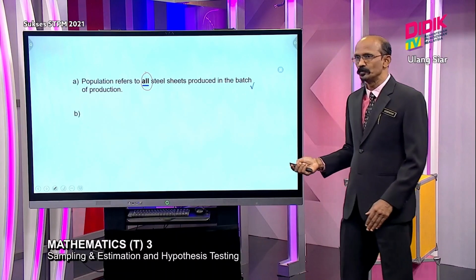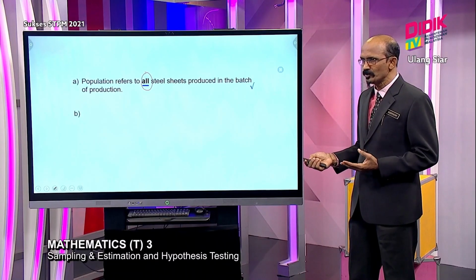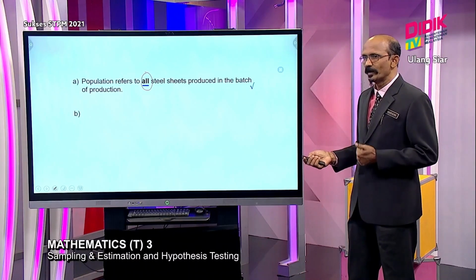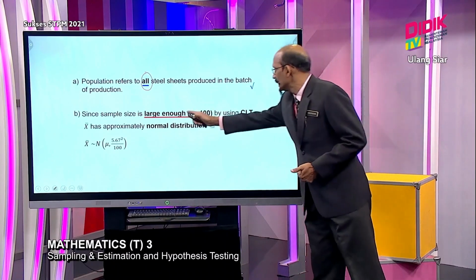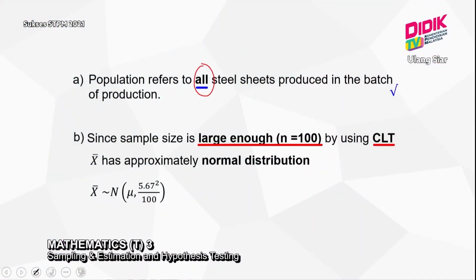Next, they ask you to give the distribution. In order to get the distribution, you must do 3 things. First, you have to state the conditions. The sample size is large enough; here the sample size is 100, so you can use CLT, which stands for central limit theorem. So this is your condition. Then we determine the distribution. The distribution here is normal, so X bar has a normal distribution. Then we have to state the parameters. So what are the parameters?